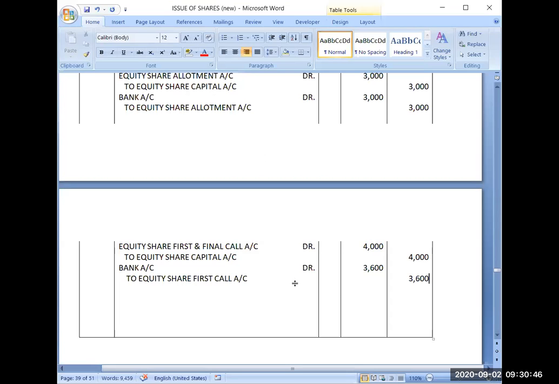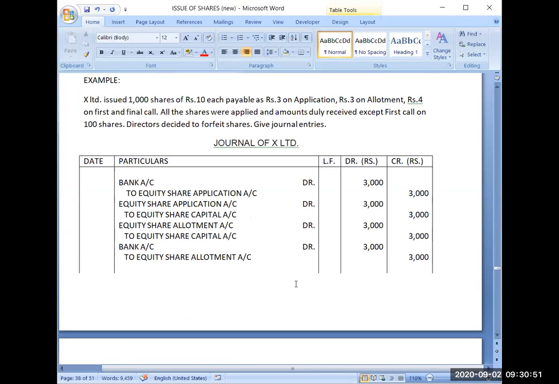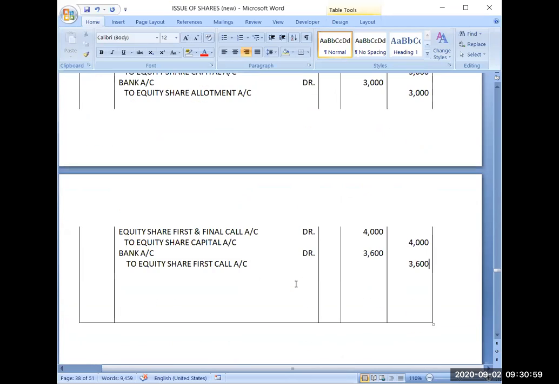$3,600. Now the question is saying that directors have decided to forfeit the shares. Obviously, the legal requirements which are required have been completed. They might have been given reminders various times. They might have been given sufficient time to pay back. But if they are not paying, directors may decide to forfeit the shares. So that is not our part. We have to just pass the entry for forfeiture.